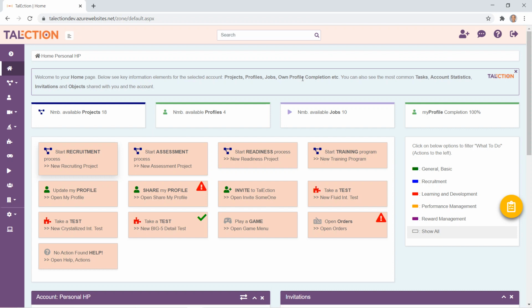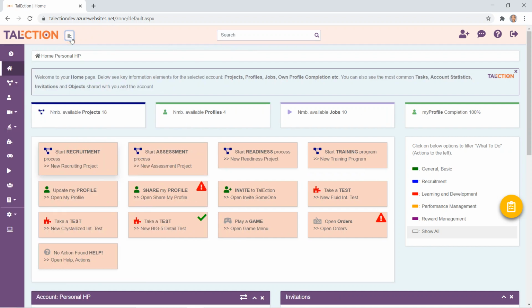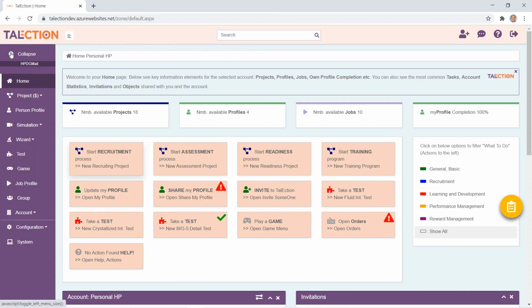So now I've signed into the solution with an administrative account, which gives me access to all functionality. Different user roles have access to different functionalities, and this user interface will also be adapted to your needs. On the top you have invitations, you can provide feedback, you have context-specific help, and exit to sign out. You can also search across all elements inside the solution. You can open and close the left menu, and then you can open more details on the menu to see the names of the different menu items.